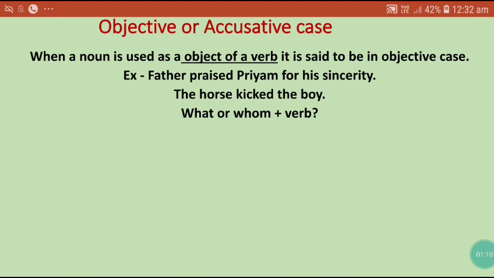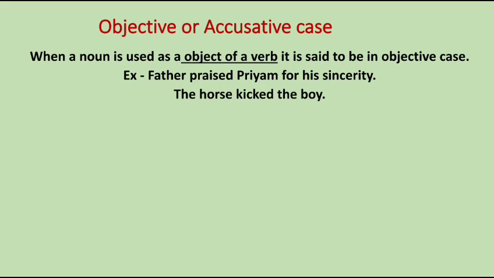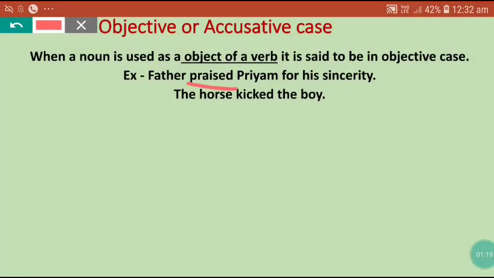Also, you can put the question word what or whom before the verb, like praised. So whom did father praise? Priyam. The answer will be Priyam. So Priyam is the object here. Here also, kicked. Whom did the horse kick? The answer is the boy. In this way the objects of the verbs are Priyam and the boy, and they are in the accusative case or objective case.